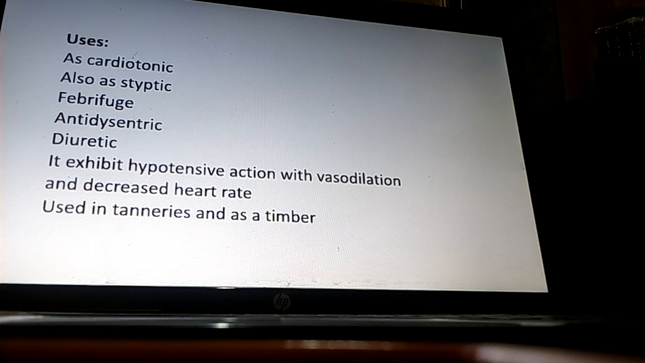Uses: it is used as cardiotonic, styptic, febrifuge, antidysenteric, diuretic. It exhibits hypotensive action with vasodilation and decreased heart rate. Used in tanneries and timber. So this is about the cardiac glycoside.